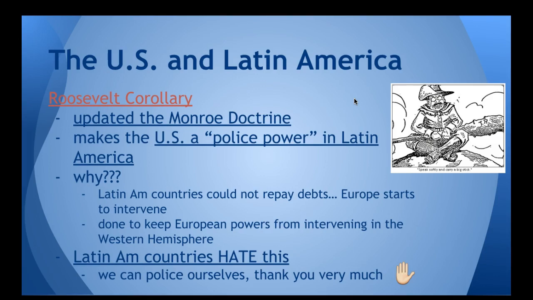However, Latin American countries were not thankful for the Roosevelt Corollary. They actually hated this because it did put them in a second place position to the United States. The thought of Latin American countries is, we can police ourselves. Thanks. We don't really need you looking over our shoulder constantly, breathing down our neck. So this does hurt our relations with Latin America, along with the big stick diplomacy. Relations between the U.S. and Latin America during this time are not great.